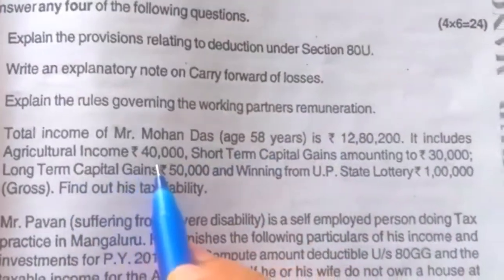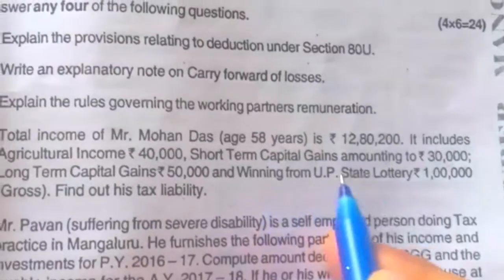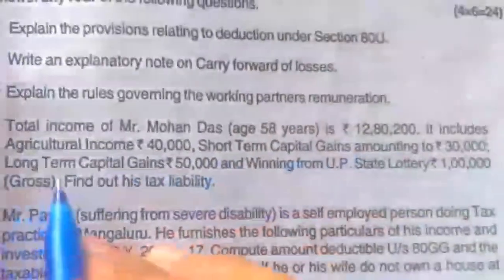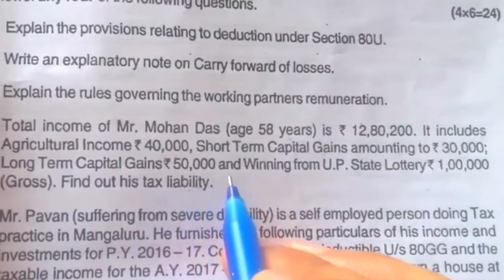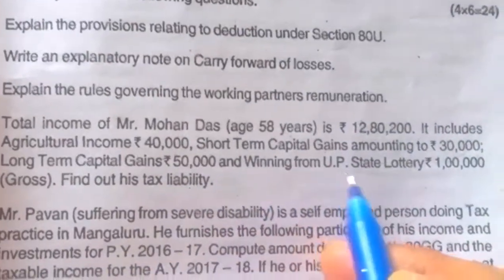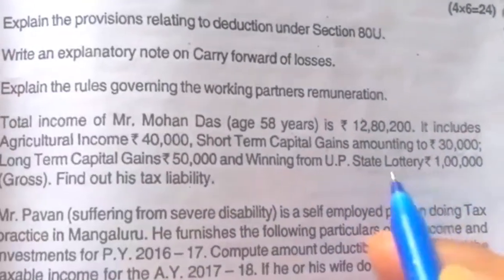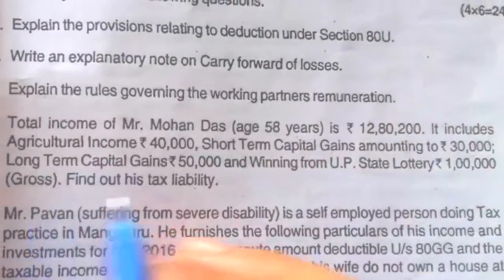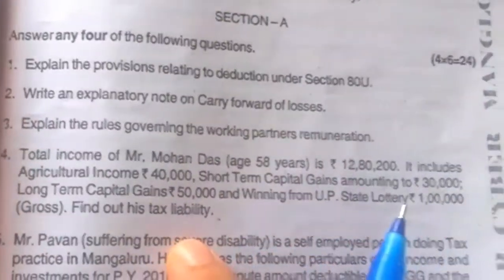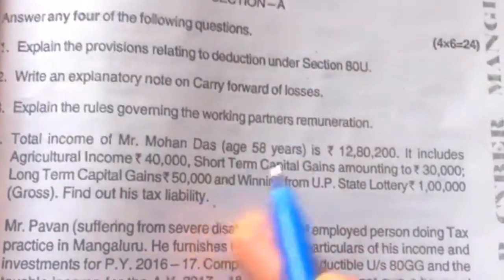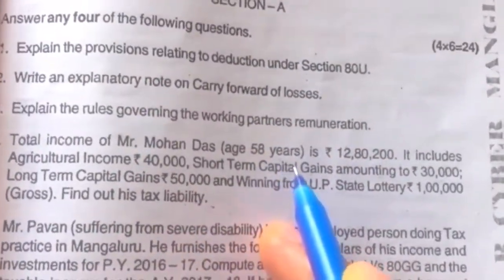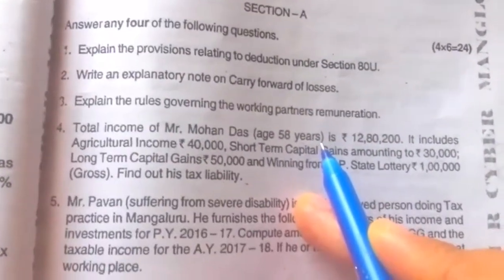It includes agricultural income 40,000, short-term capital gain amounting to rupees 30,000, long-term capital gain 50,000, winnings from UP state lottery 1 lakh, gross value. Find out his tax liability. So here we have to compute the tax liability of Mr. Mohan Das. His age is 58 years, meaning aged below 60 years.